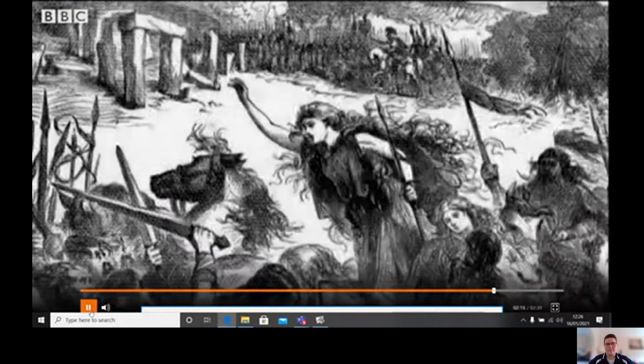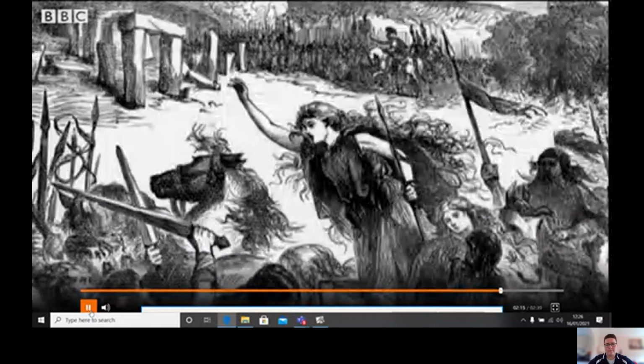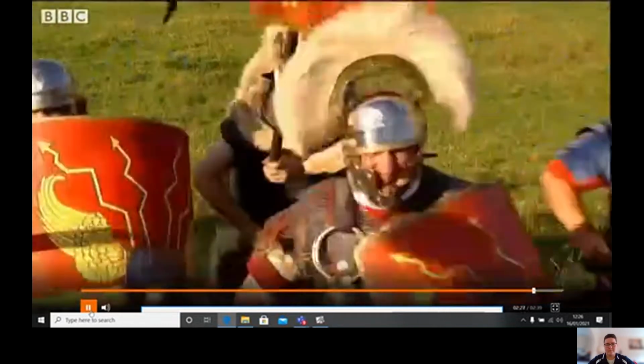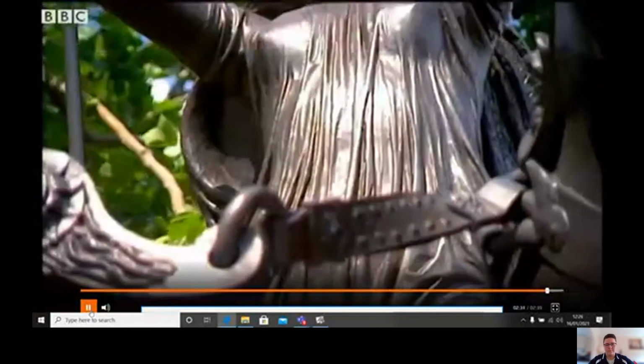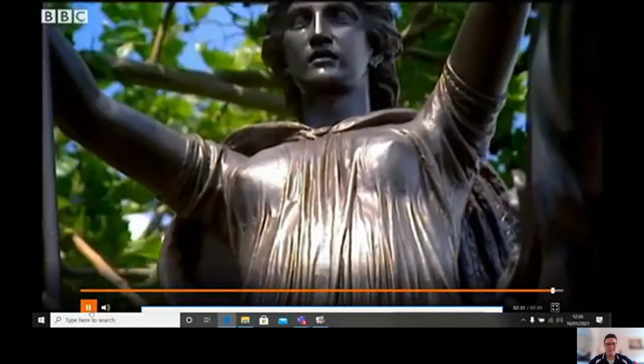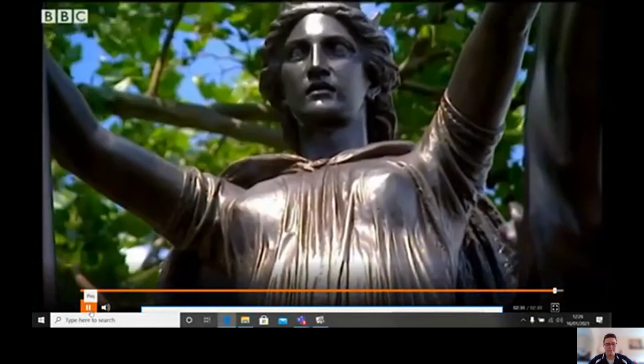Boudica led the Icenes in a raid on Colchester. They set fire to the city and went on to burn down London and St. Albans. At first, they didn't face much opposition, but the Romans were soon able to put up an impressive fight and take charge again. Boudica is believed to have killed herself rather than be shamed by her Roman enemies.